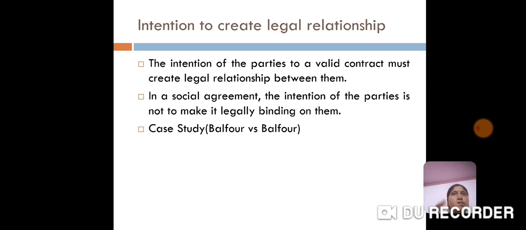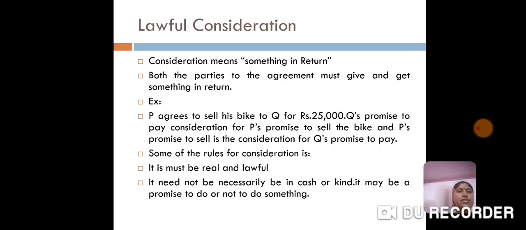Here a husband promises his wife to give some monthly expenses amount, but later on the husband refuses to pay the wife. So the wife took legal action against her husband, but the court said that it is not legally binding and it is not a legal obligation. It comes under social obligation, so it is not enforceable by a court of law. So the second point in valid contracts is the intention to create a legal relationship between the parties.